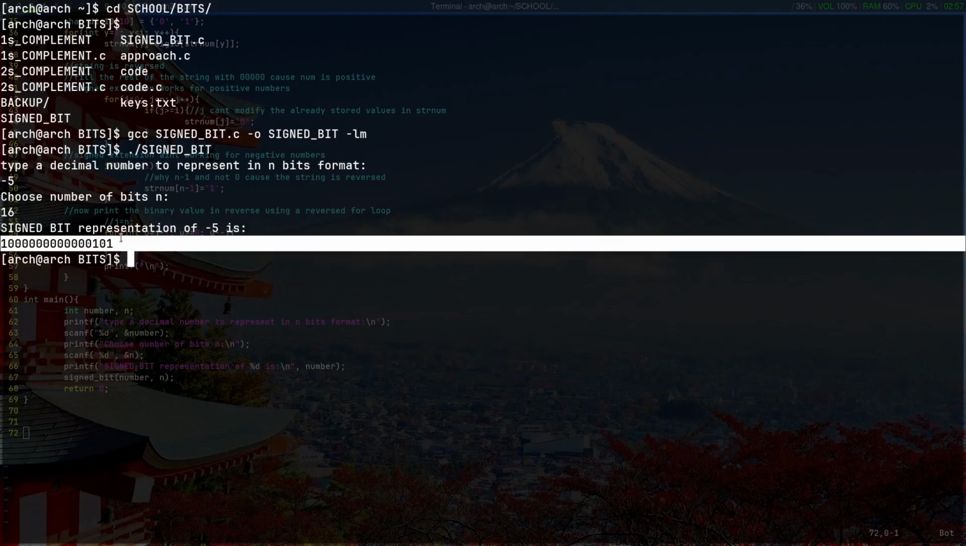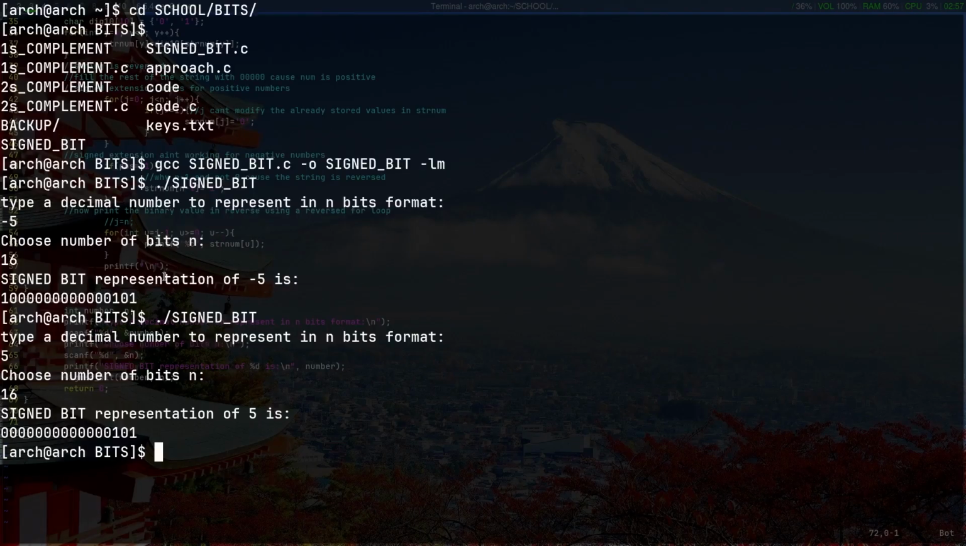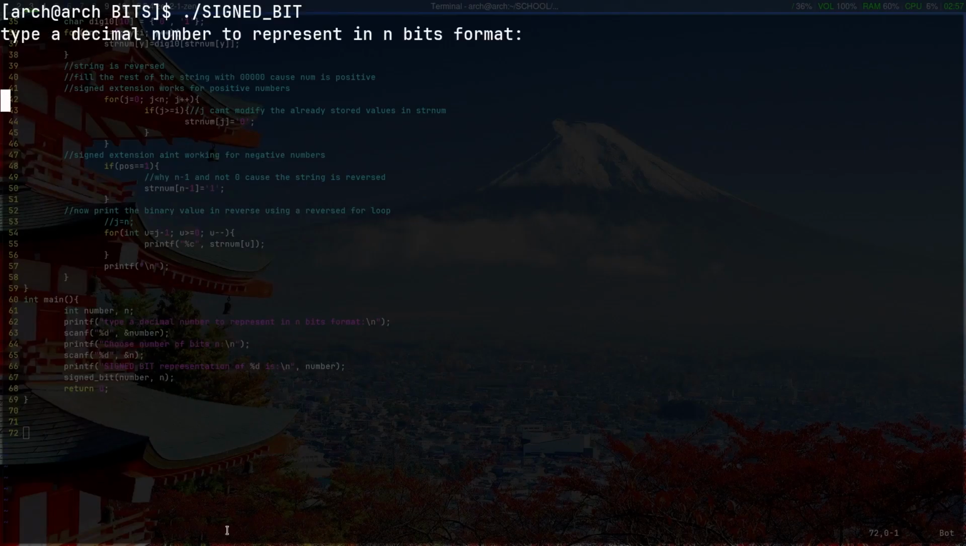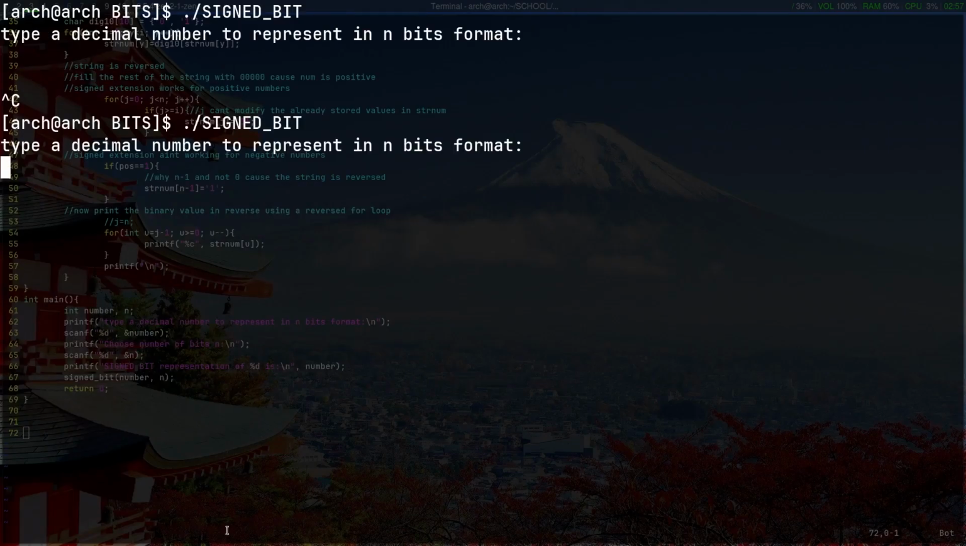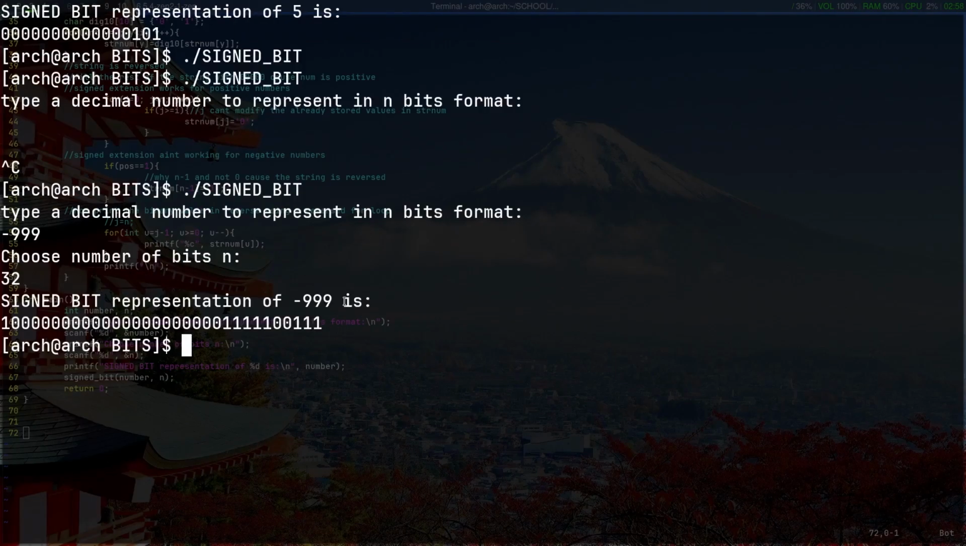of -5 using the signed bit method. Now let's take 5 for example, and once again on 16 bits. Okay, you see that? Wait, let me zoom. For positive it's 0 on the left, and for negative it's 1 on the left. Let's choose a big number next. Oh shit. -999 on 32 bits. Boom, you see that? And I believe that's it.